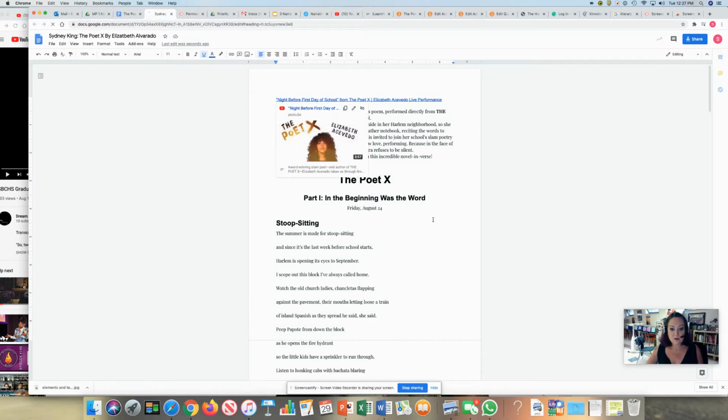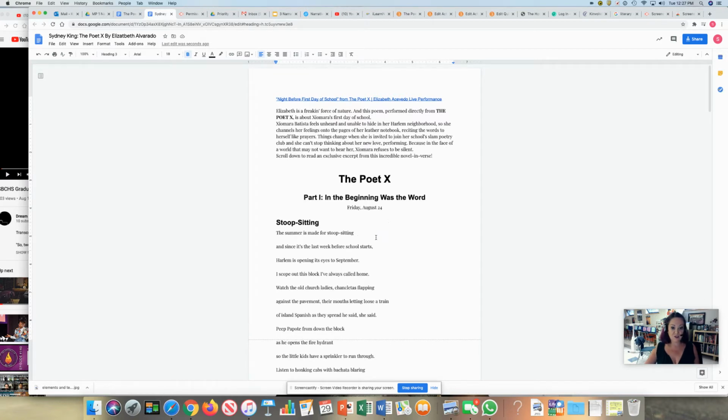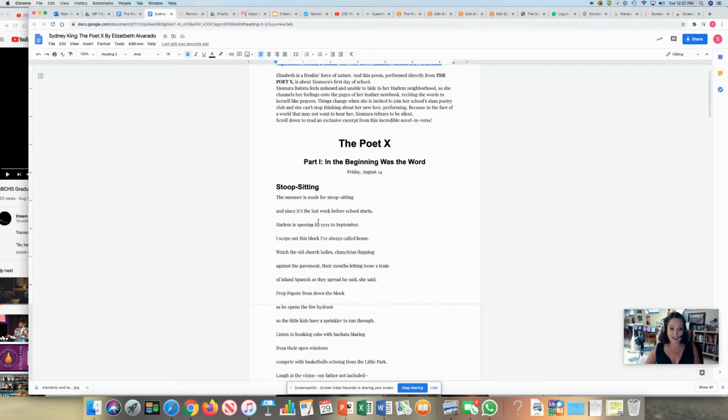So you'll use the information that we've talked about in our lesson. We're talking about literary elements to try and do the annotation to look for that. So as you read this, you can highlight things. So the summer is made for stoop sitting. I already have a piece of information.